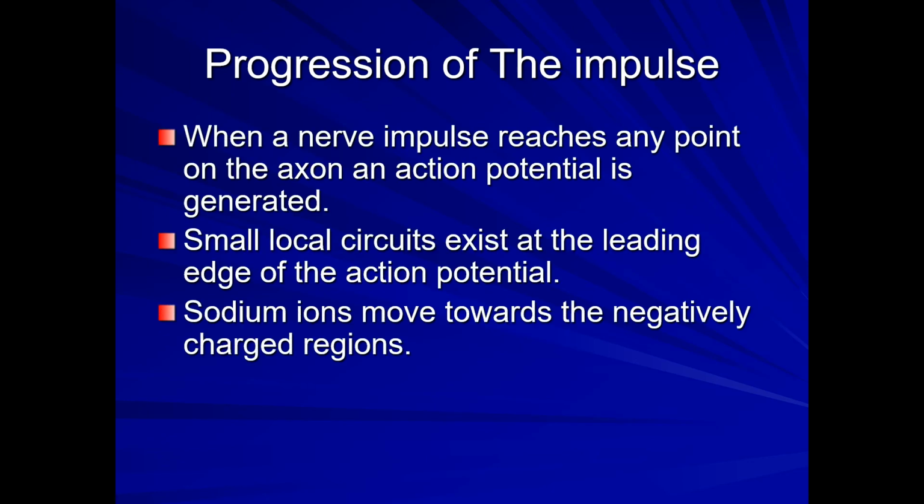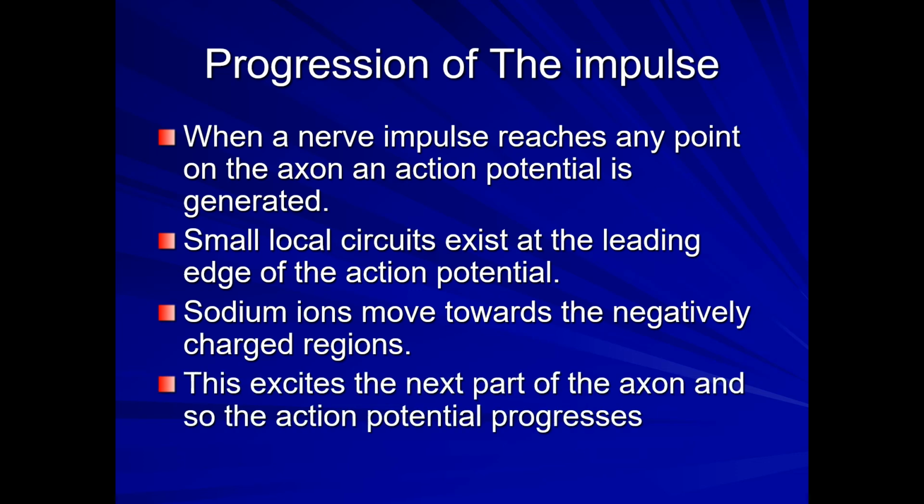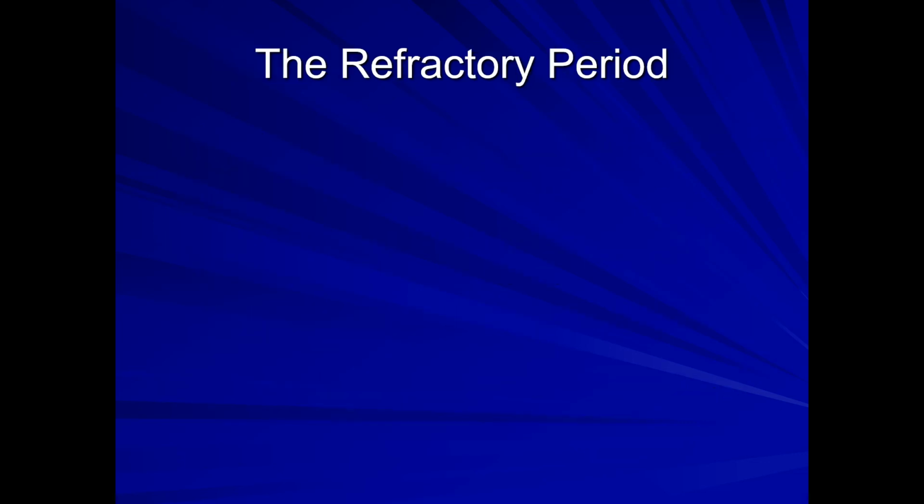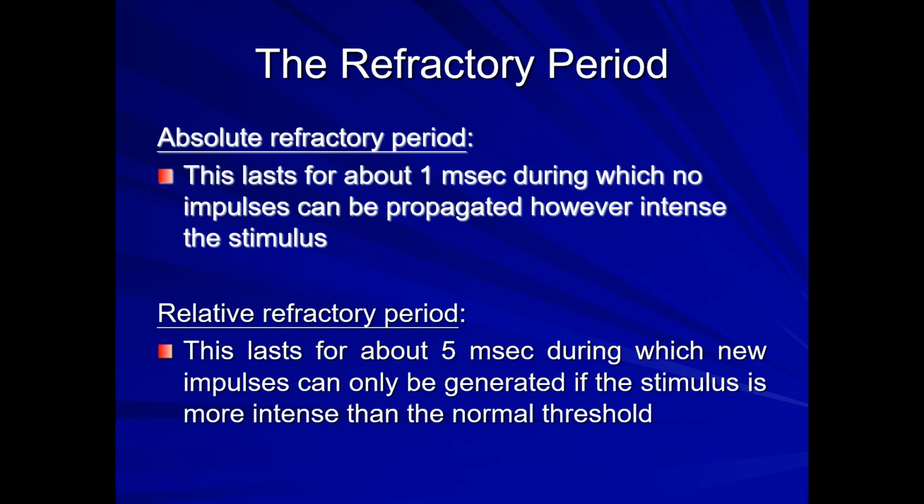Progression of impulses. When a nerve impulse reaches any point on the axon, the action potential is generated, but the intensity of the impulse will remain the same. Small local circuits exist at the leading edge of the action potential, and sodium ions move toward the negatively charged areas. So that's how the impulse is formed. This excites the next part of the neuron, so that the action potential progresses.